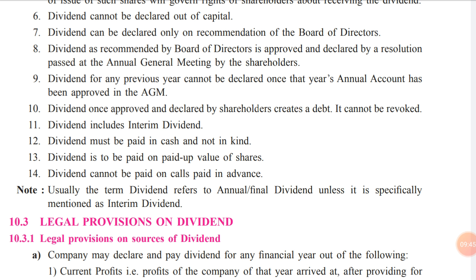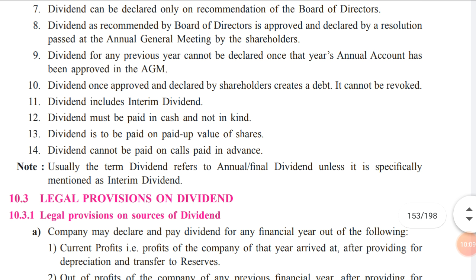Once the year has been completed and no decision has been made by the board of directors related to the dividend, that chapter has been closed, and now the new annual account will be in the new books of account. When the year comes to an end, at that time the board will make the recommendation if enough profit is there, and only then can the declaration of the dividend take place.